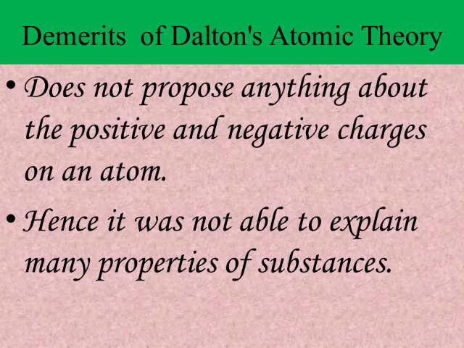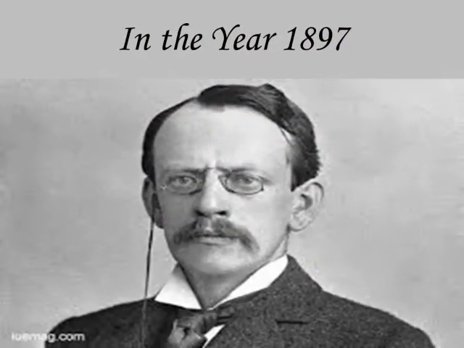Hence, it was not able to explain many of the properties of substances. Later on, after Dalton, the second person to continue with the evolution of atom was in the year 1897, and his name was Sir J.J. Thomson.